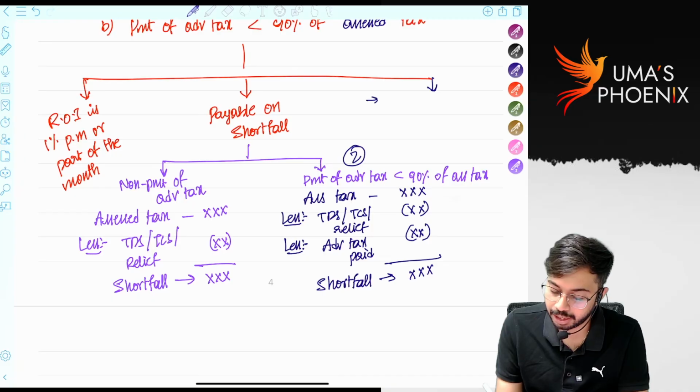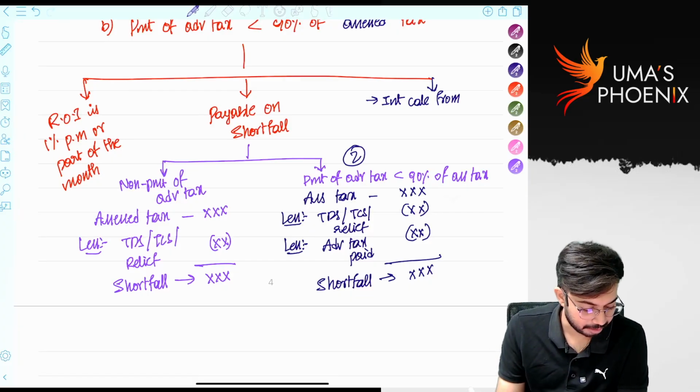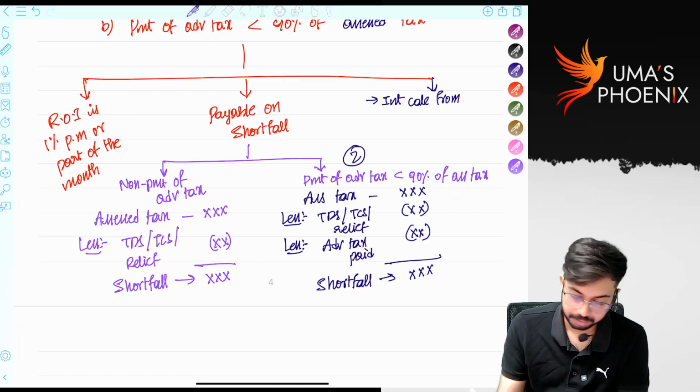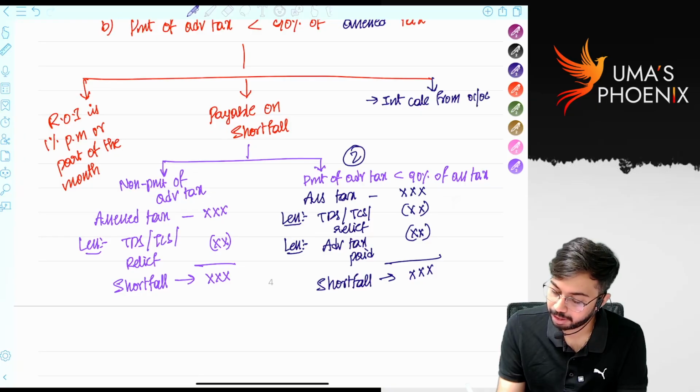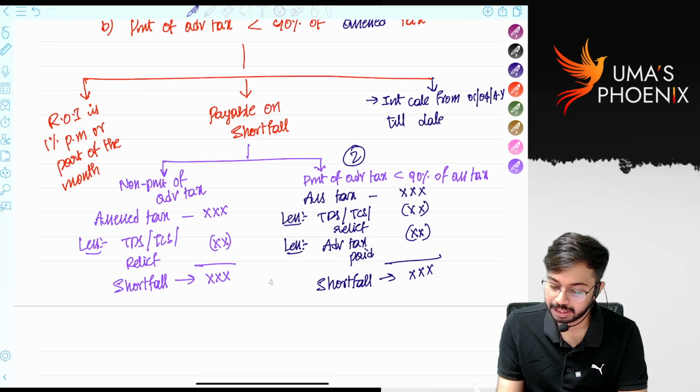Interest will be calculated from 1st April of assessment year till date of completion of assessment.